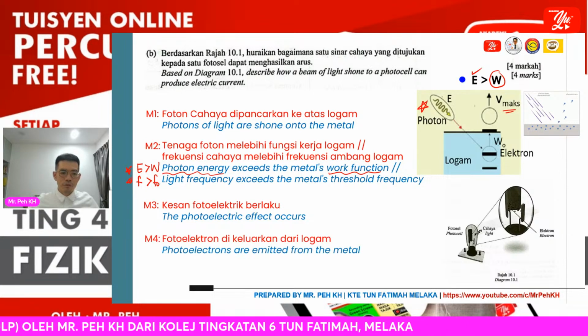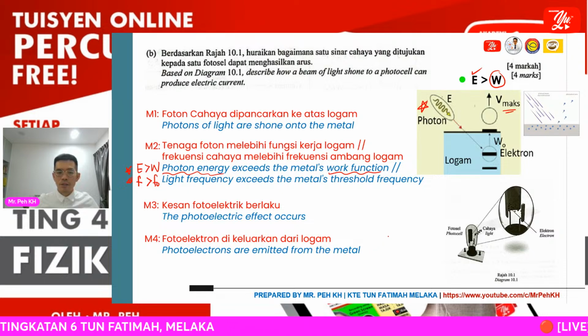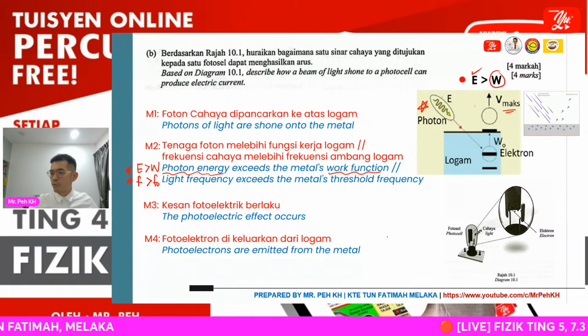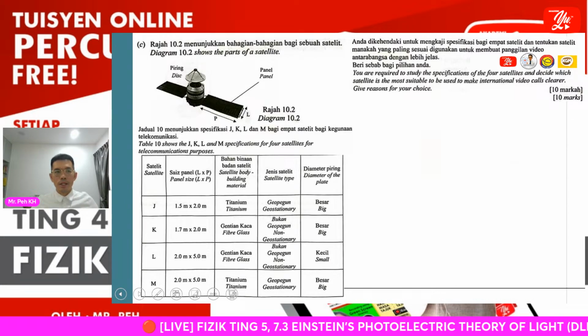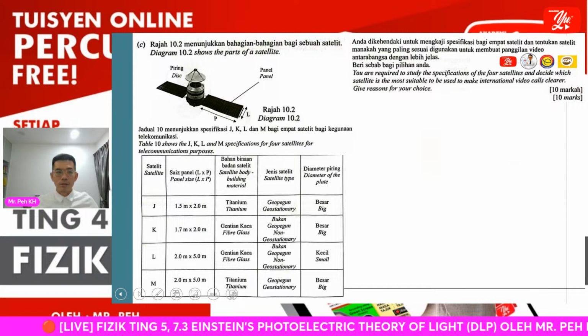Then photoelectrons are emitted from the metal surface. This may cause the flow of electrons, and the electric current will be produced. Okay, so here this is a decision making question.